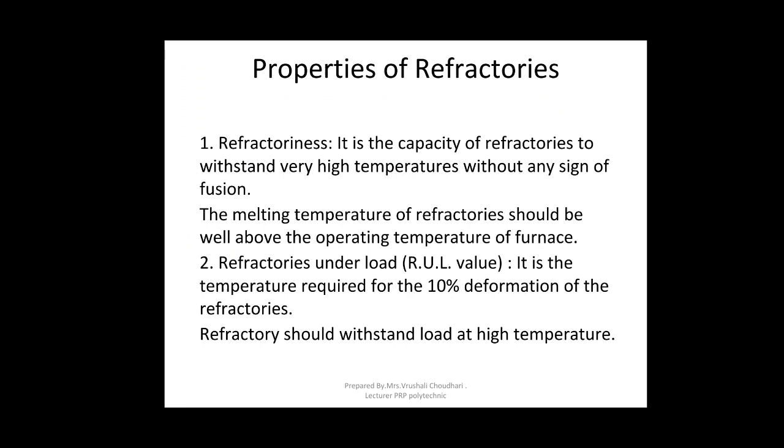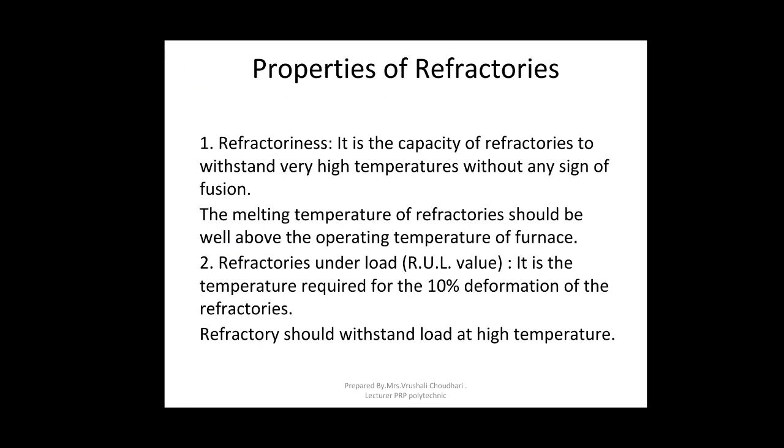The properties of refractories. When we are choosing refractory material for making a furnace, the following properties we are going to study. First one is called refractoriness. It is the capacity of a refractory to withstand very high temperature without any sign of fusion. Means maximum till what temperature this material is stable, that is called refractoriness.